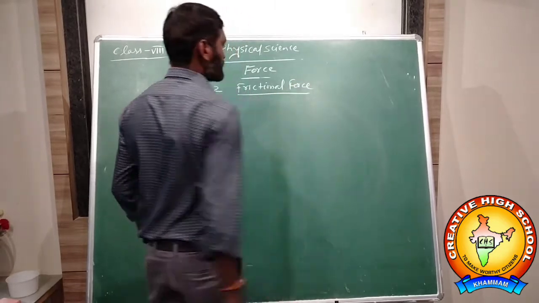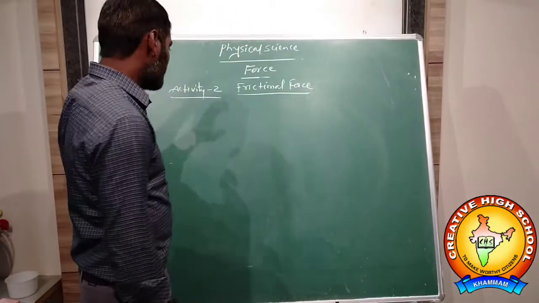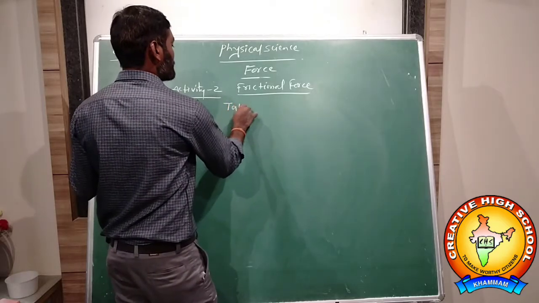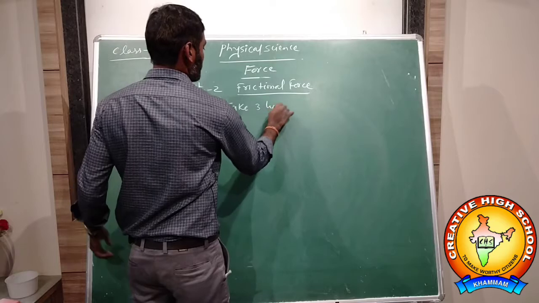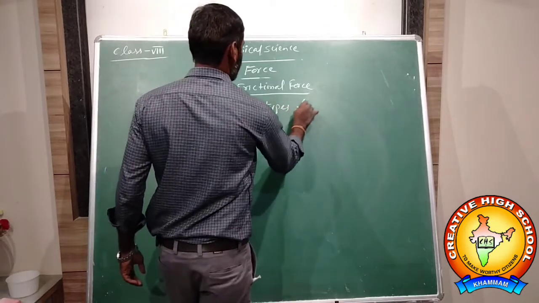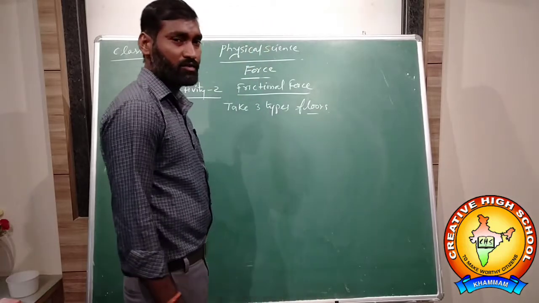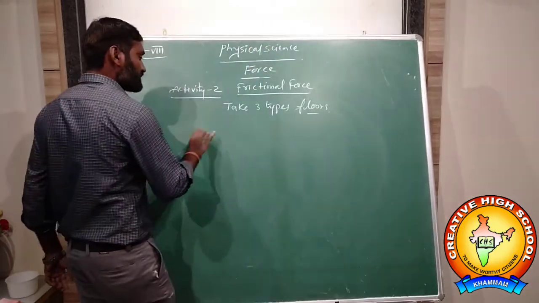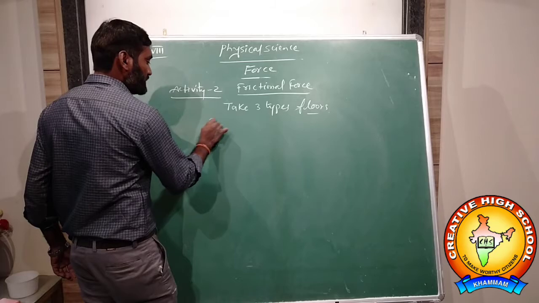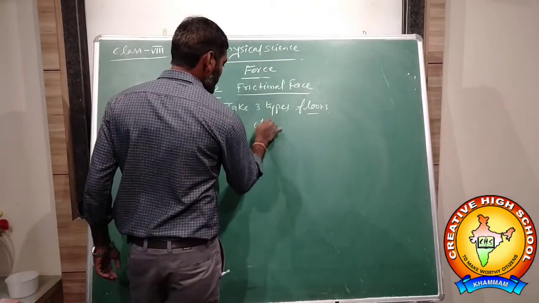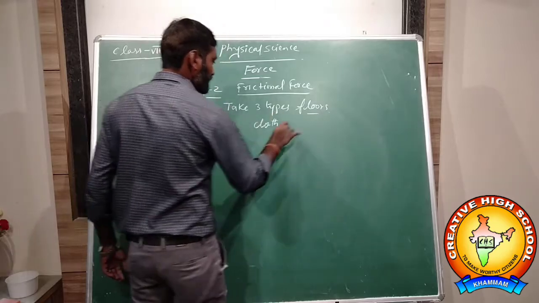Frictional force. About frictional force, activity 2. Take three types of floors. What are the three types of floors? The first one is a sand floor, the second one is a cloth, and the third one is a marble floor.